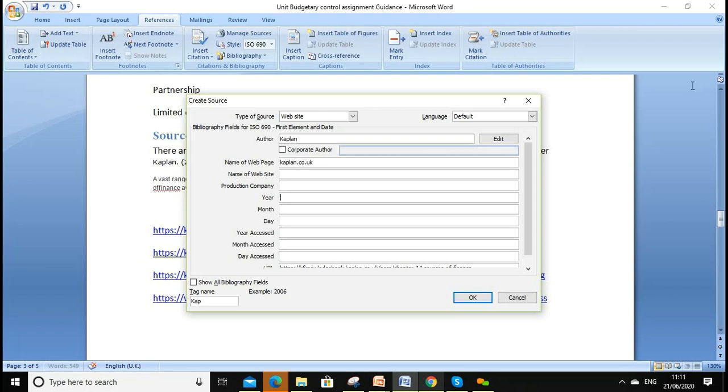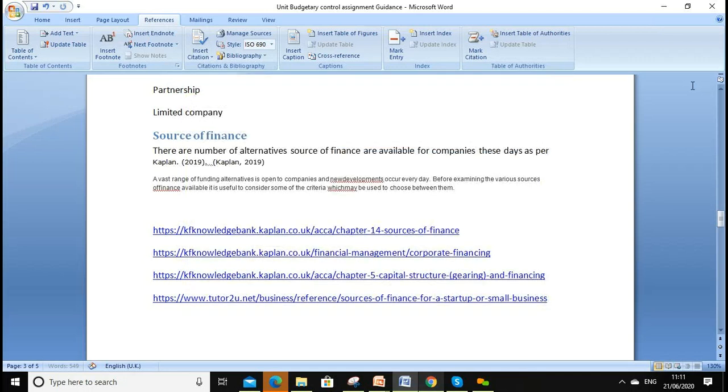The year when we accessed it, the 21st today, and the month we are in is 6, and the year is 2020. Click OK, and your reference will drop in as Kaplan 2019.